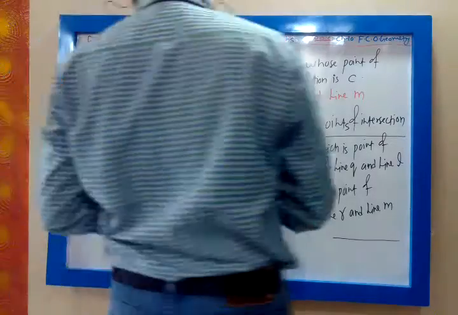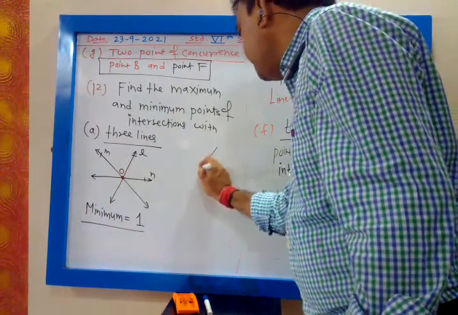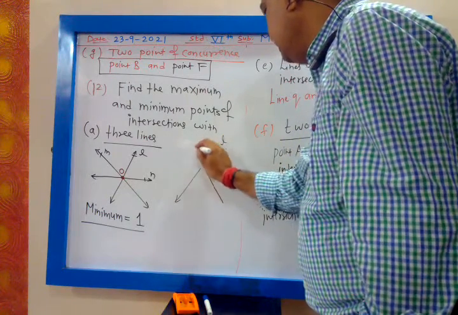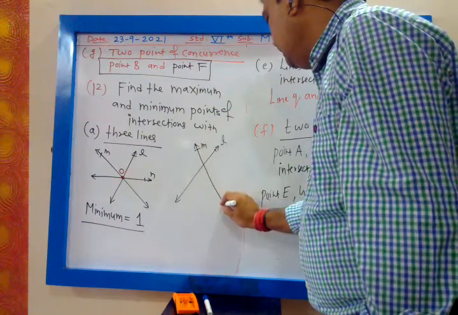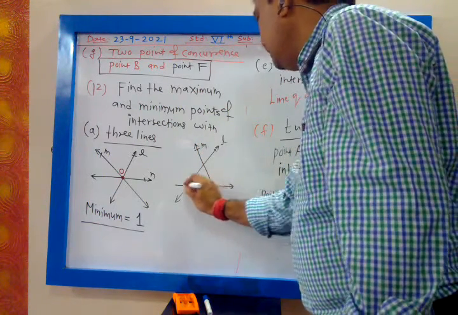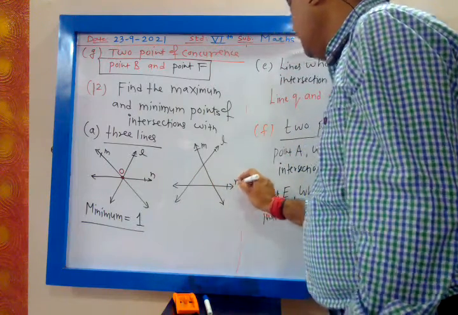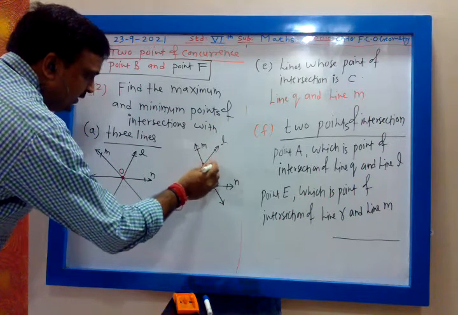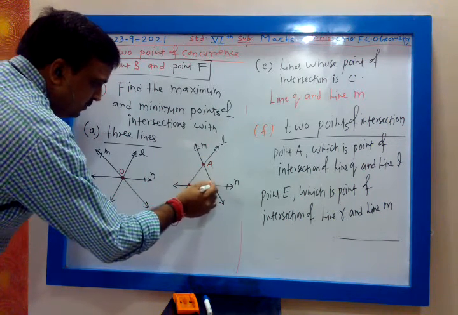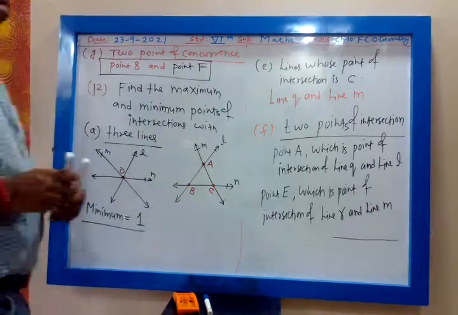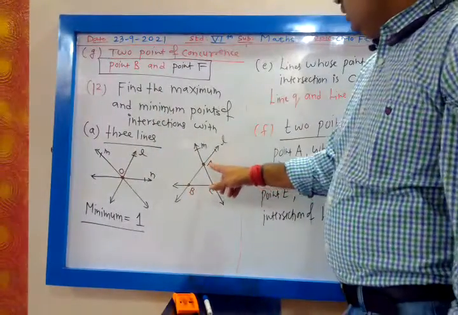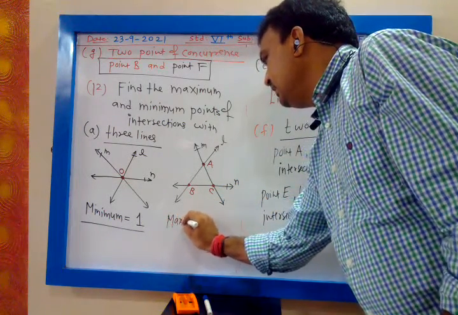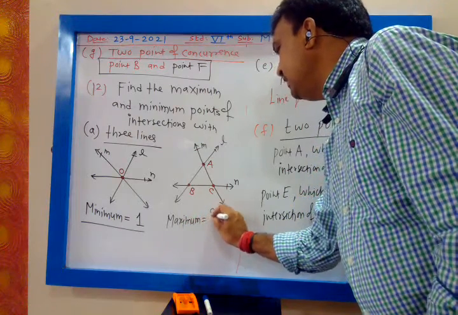What about maximum? Let us draw for maximum. This is my line L. This is my line M. And there is another line N. This is point of intersection A. This is point of intersection B. And this is point of intersection C. How many points of intersection are there in these three lines? 1, 2, 3. So maximum is 3.